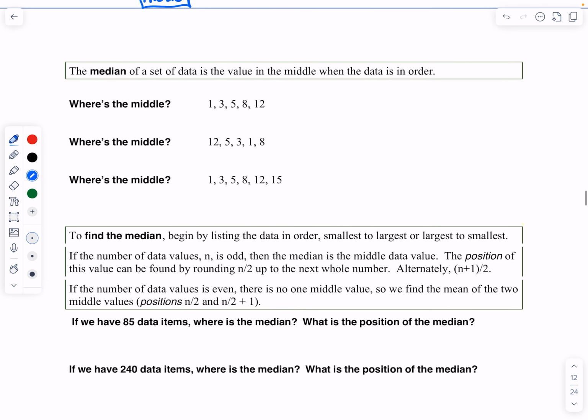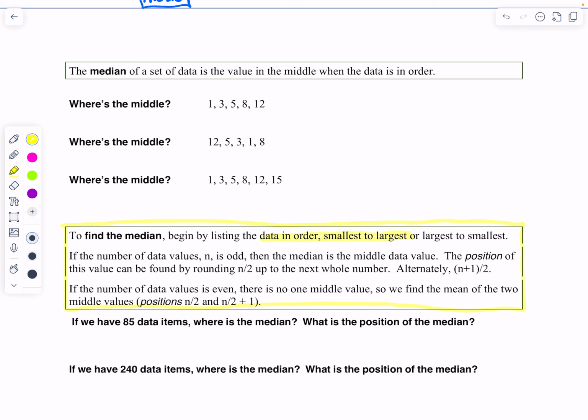So we did some examples with mode. Now let's move on to the next central tendency, which is the median. The median of a set of data is the value in the middle when the data is in order. Before I do these problems, there is a way to find this, and it's going to be handy when you have huge data sets. You have to figure out if the number of data values is odd or even, and before you do that, you have to sort the data smallest to largest.